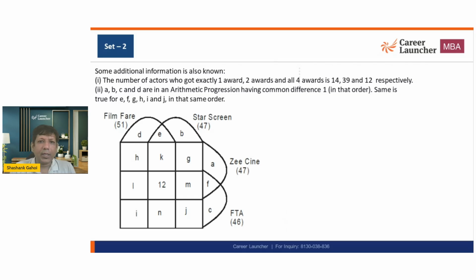Okay. Now I already know that exactly 3 is 17 and other values are given. Now A, B, C, D are in AP with a common difference of 1.